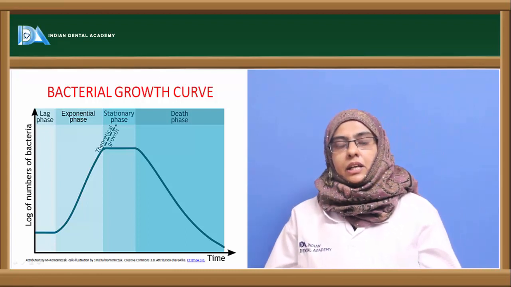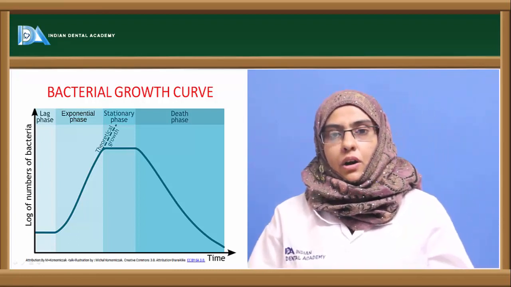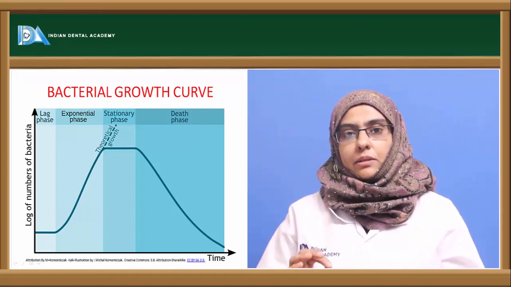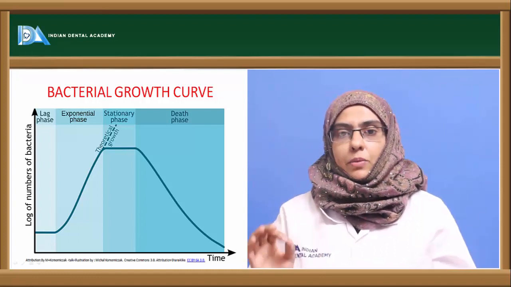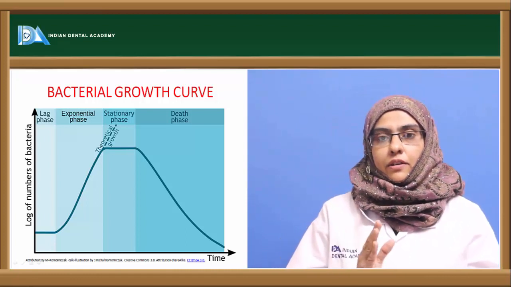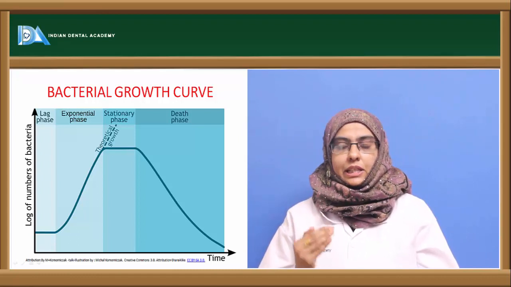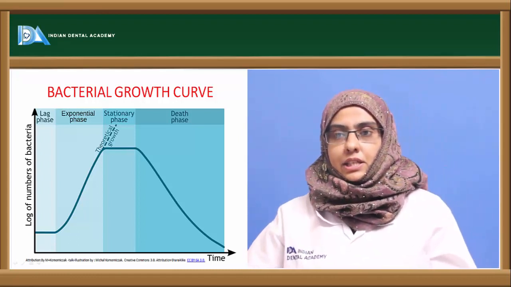Next, coming to the other phase, which is called the exponential phase or the log phase. I am saying here it is log phase because there is a logarithmic increase in the number of organisms. That is nothing but the geometric progression. You can see a slight increase in the curve over here in the log phase, where the organism divides continuously by geometric progression till it reaches a certain level where they enter into the stationary phase.